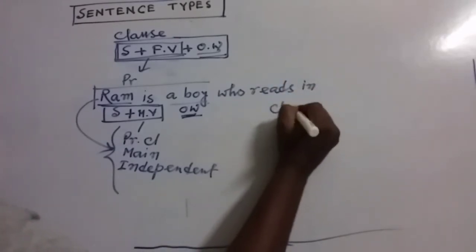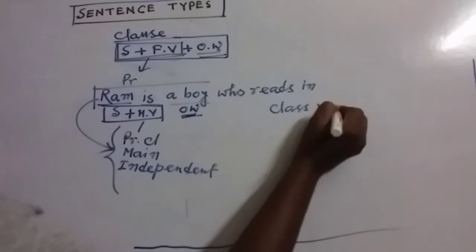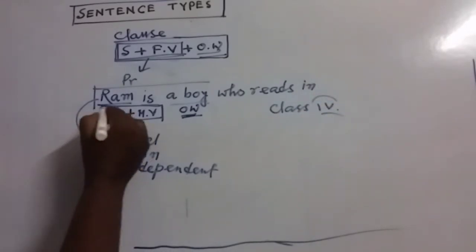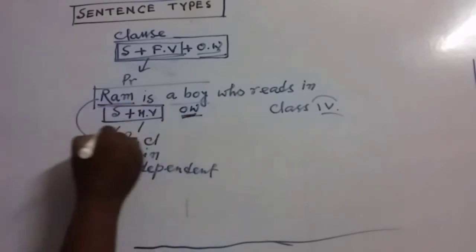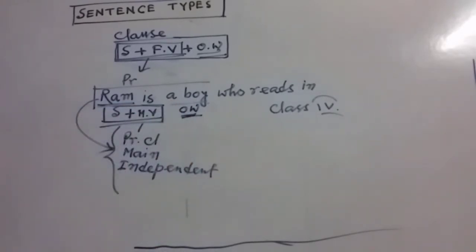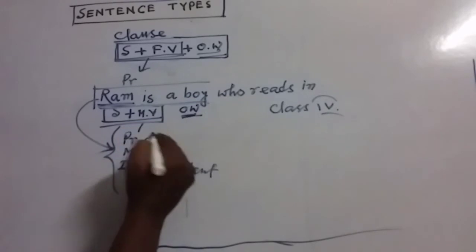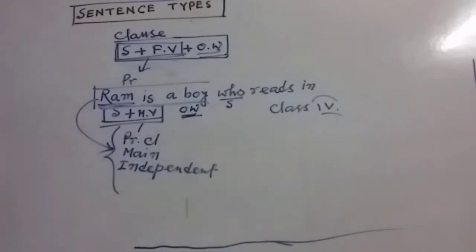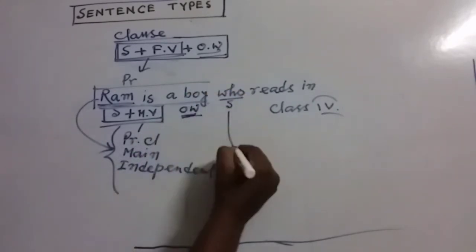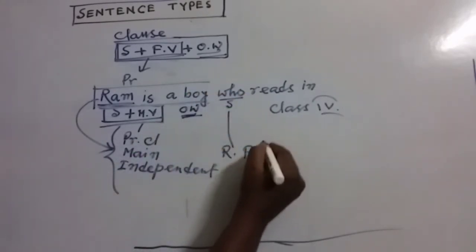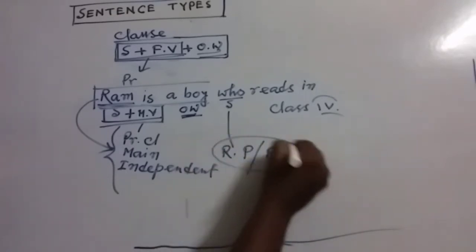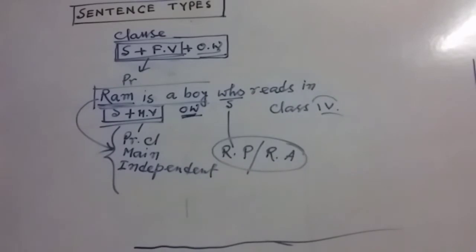Who reads in class 4. Here, my dear friends, you can see this part has a subject and verb, so it's a clause and it has a complete sense, so it's a principal clause. But look at this one, this is the subject here. Basically, my dear friends, this is a relative pronoun, or sometimes a relative adverb, whatever it may be, and you know these may be used as the subject.